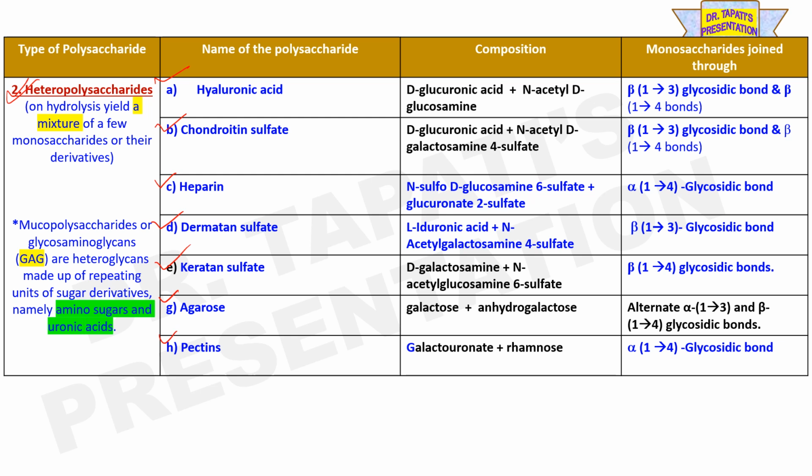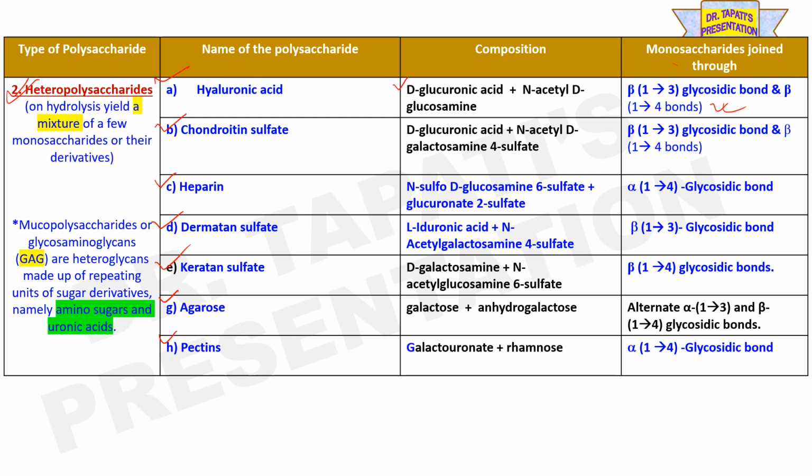Hyaluronic acid is composed of alternating units of D-glucuronic acid plus N-acetyl D-glucosamine, which are attached through beta 1,3 glycosidic bonds and beta 1,4 glycosidic bonds.